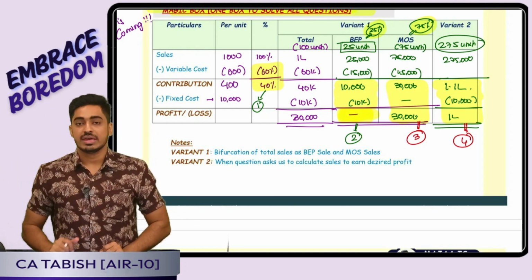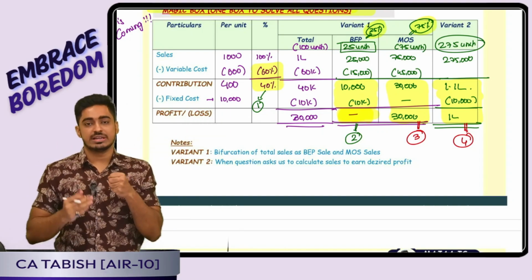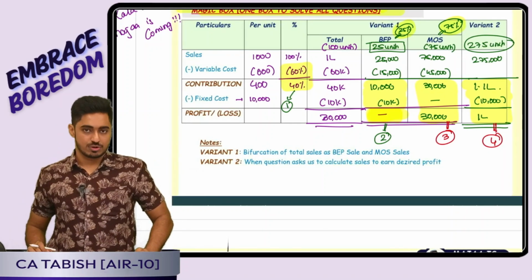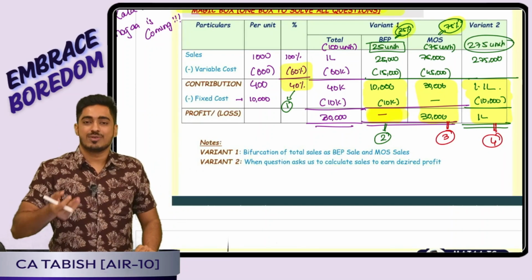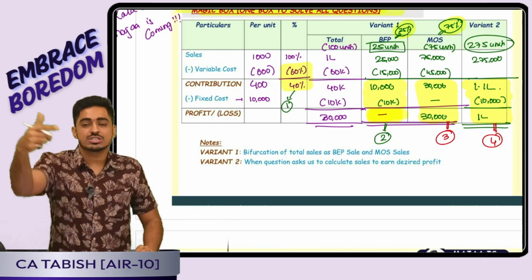Point number 4. At MOS, my fixed cost is 0. That means whatever contribution I earn will directly be my profit. 5th point, sales to achieve desired profit or loss. To earn 1 lakh profit, is 1 lakh contribution sufficient? No, sir, I should pay the fixed cost also now. So it is fixed cost plus desired profit.